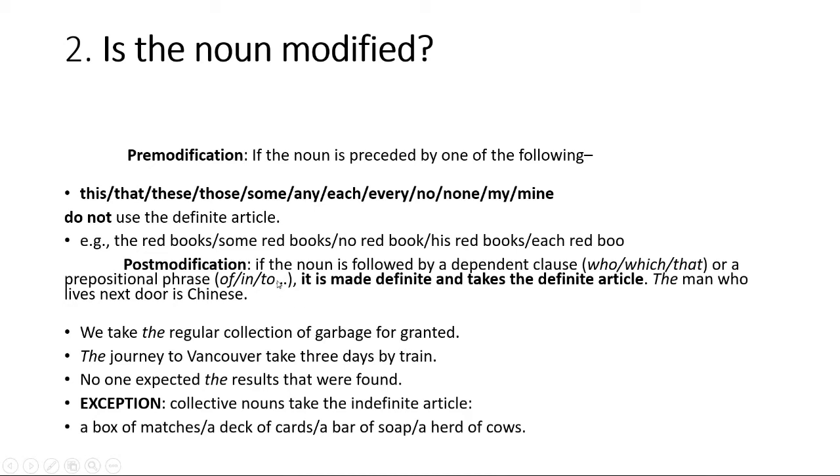Of, into, we have already discussed that if we use any kind of prepositional phrase, we need to use the. No one expected the results that were found. We have already discussed that if we use who, which, that in the sentence, we need to use the. And there is also an exception: collective nouns take the indefinite article. If there is any kind of collective noun, we do not use the definite article. We use the indefinite article, like a box of matches, not the box of matches. Then we use a deck of cards, a bar of soap, a herd of cows. These are all collective nouns, so that's why we use indefinite articles with them.